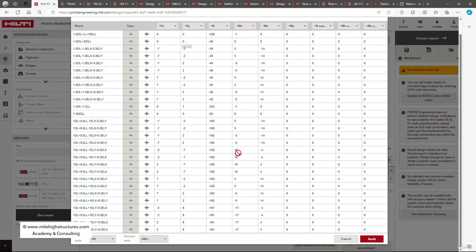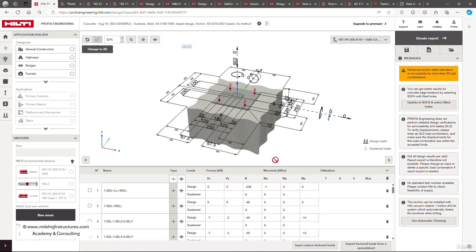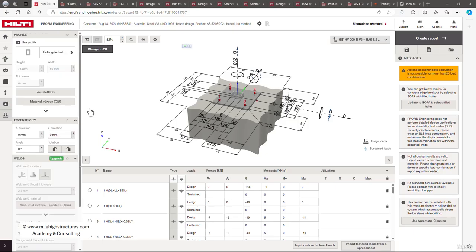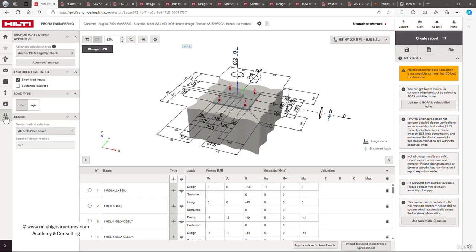So automatically with this process, we can ensure that all the load combinations shall be designed by the software itself. So what we need to do as the next step is go to this anchor plate calculation tab. Yeah, this particular option. So we do need to switch off the anchor plate rigidity check, and we need to assume that the anchor plate is rigid in itself.